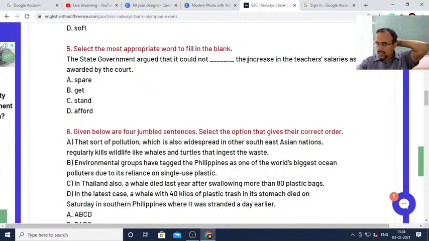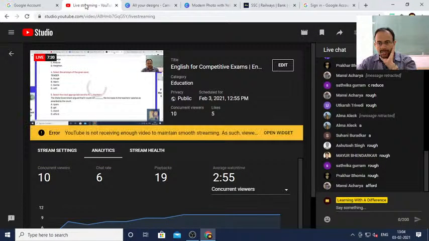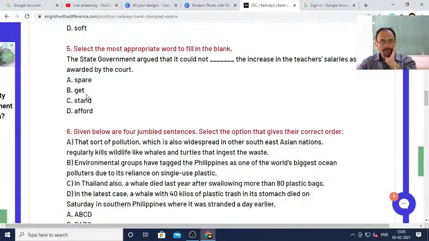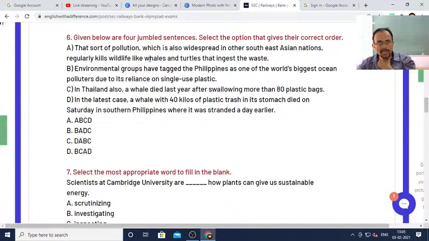It could not dash the increase in the teachers' salaries as awarded by the court. So afford, Mansi, Prakhar, okay, Mansi is correct. So it should be afford. It could not afford the increase in the teachers' salaries. Very good. Okay. So, dear students, what do you think should be the sequence here?